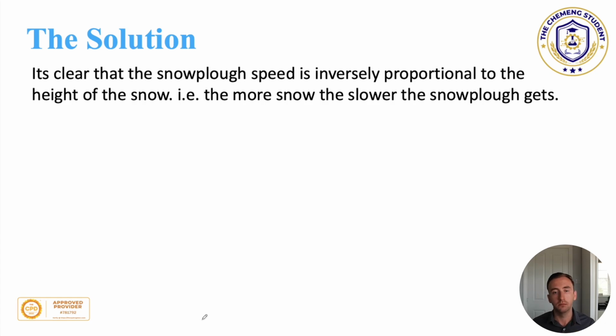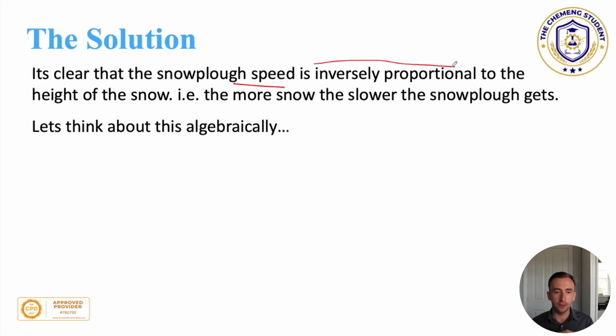But what we can establish from the question is that the snowplough's speed is inversely proportional to the height of the snow. Well, you might say, how is that the case? Well, if we think about it, it went 2 miles in the first hour, and then 1 mile in the second hour, which means as time progresses and the snowfall gets higher, the snowplough slows down. And so this functional relationship is what we can now start to exploit.